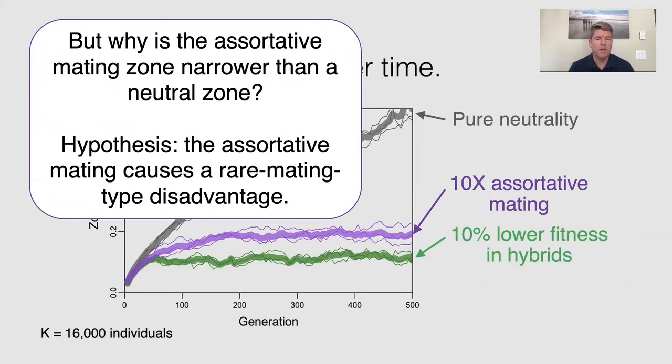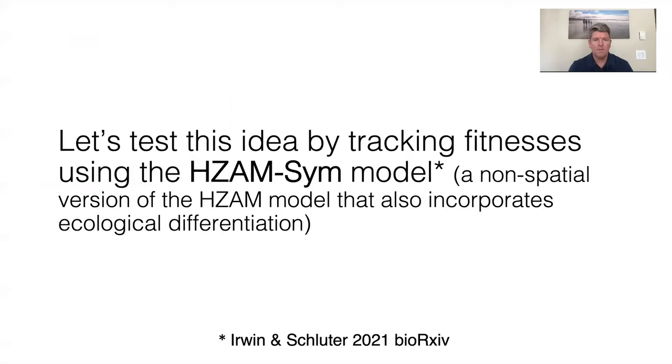Now, why is this? There is a full genetic continuum, so why doesn't the zone get wider? Well, we hypothesize that the assortative mating causes a rare mating type disadvantage. And I'll explain in a bit what this means. But let's test this idea by tracking fitnesses using the Hsam sim model.